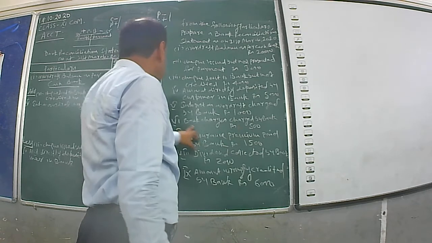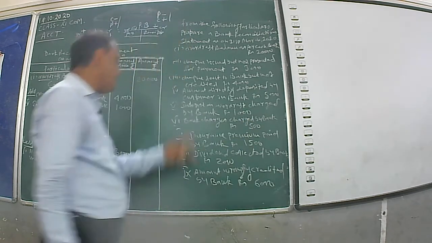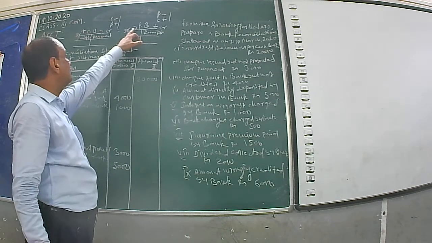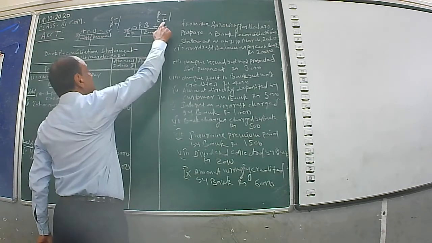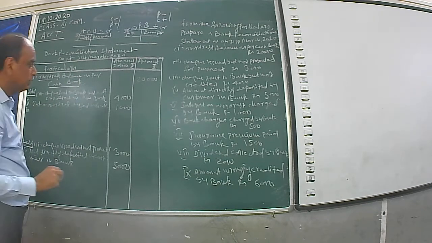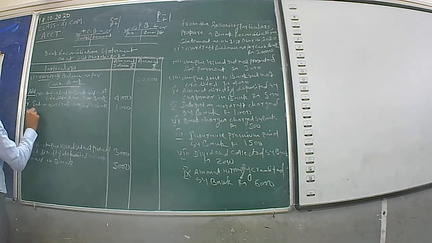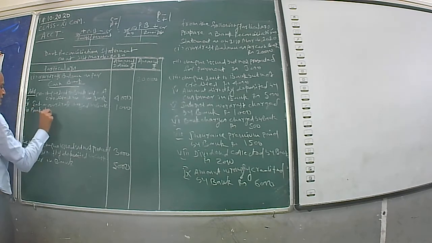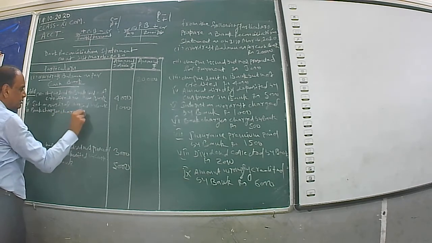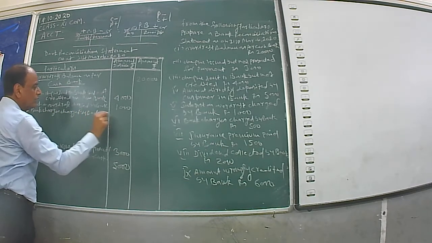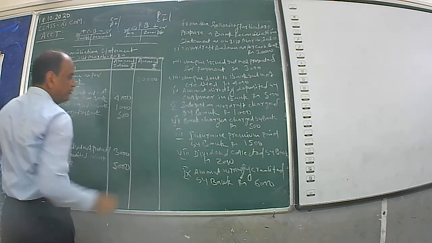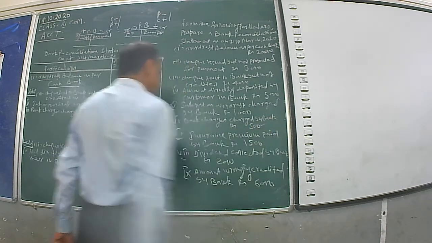Number 6, bank charges charged by bank. The bank will debit the passbook. In the debit side of the passbook, P is in a minus position, C is in a plus position, therefore it will be plus. Number 6. Bank charges charged by bank. Rupees 500.